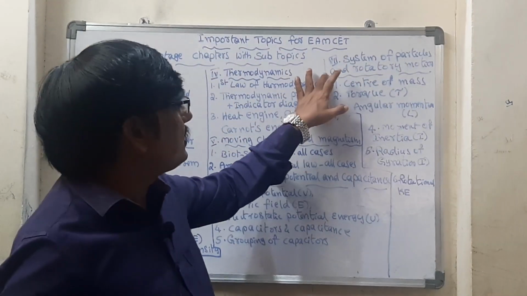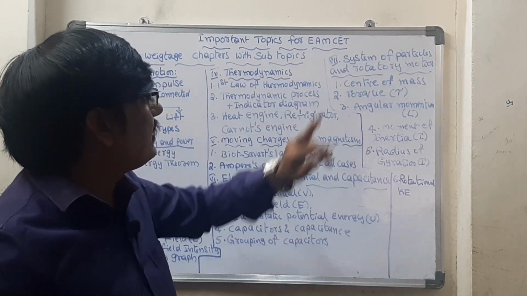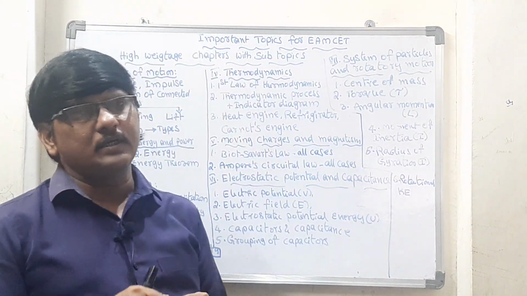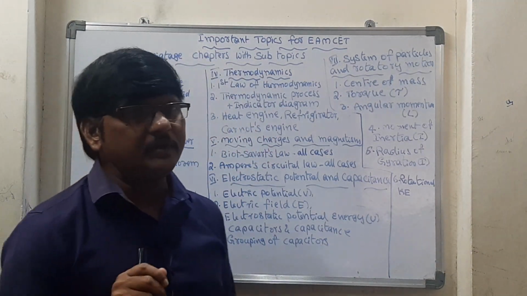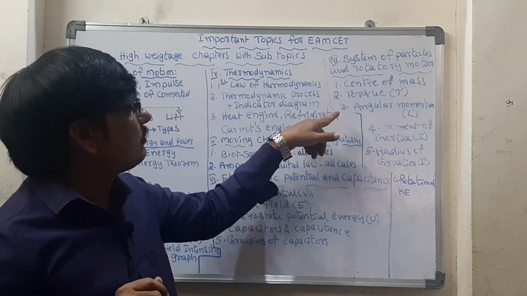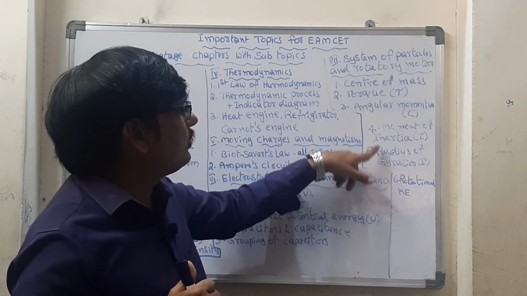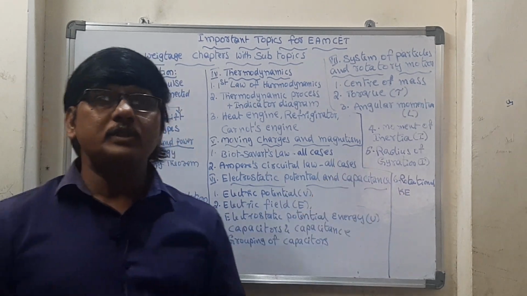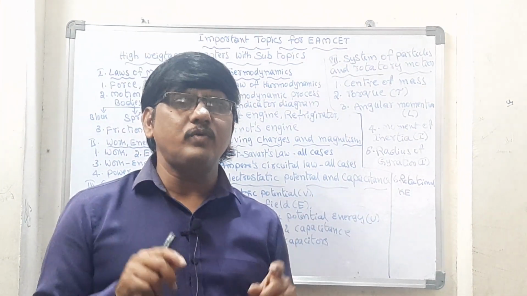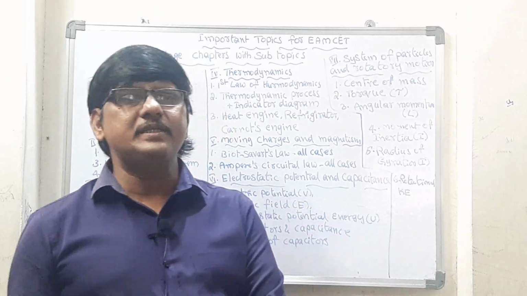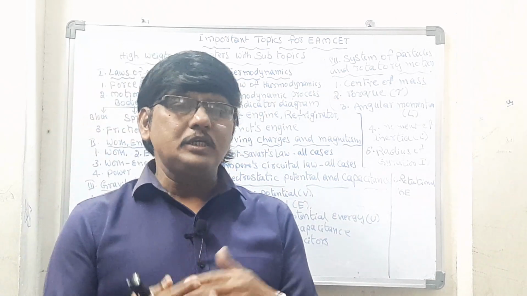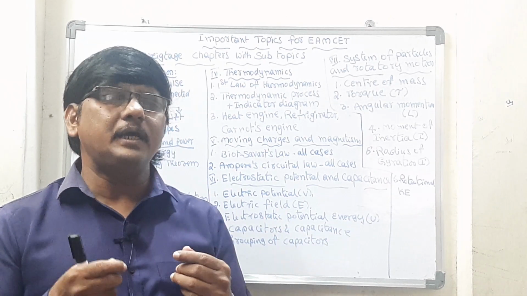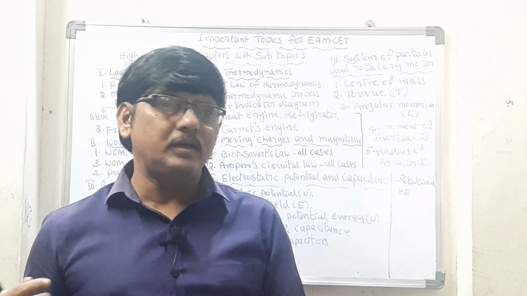And coming to the last chapter of this high weightage, system of particles and rotatory motion, and center of mass, such an easy formula that is. And from that formula very often one question is coming. And torque, angular momentum, moment of inertia, radius of gyration, and rotational kinetic energy, these formulas also. Just take down the formulas and the numericals based on that, just go on, so that you will get the maximum benefit of this. It will be an added advantage to you for your regular preparation.